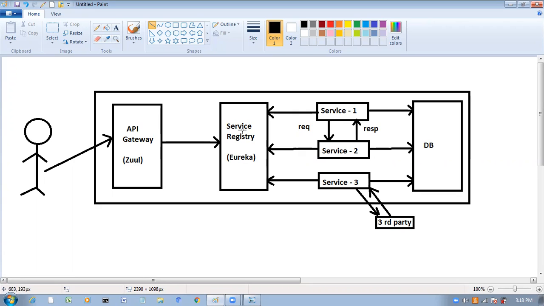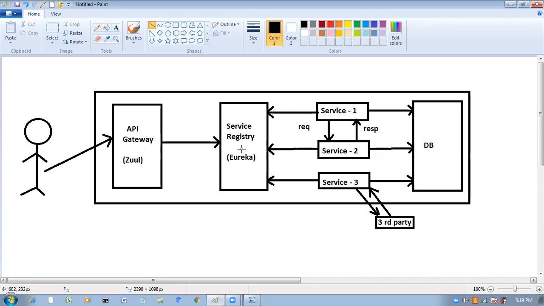First, let me talk about the service registry. What is the purpose of service registry? Service registry is used to register all available services in our project. See here, how many services are available? Service 1, service 2, service 3. All services we are registering with this service registry. We can use Eureka server as a service registry. Service 1 is registering with the service registry, service 2 also, and service 3 also, like this.